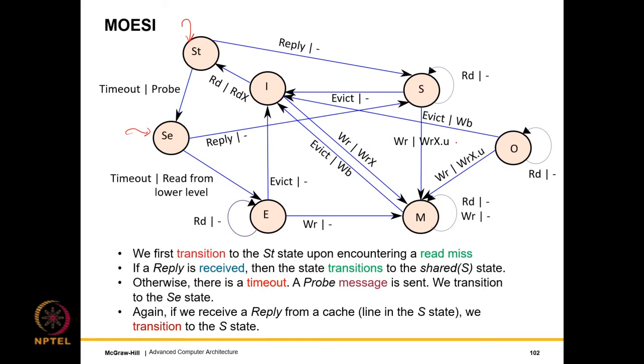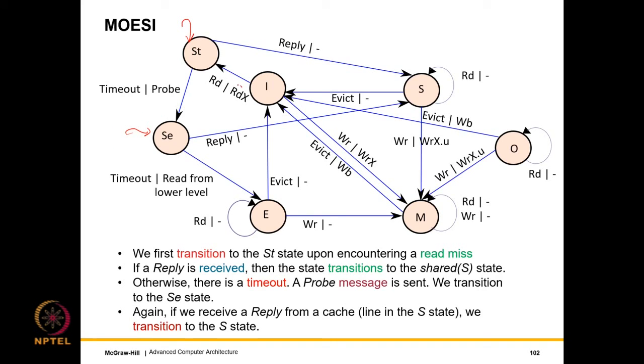And if there is an owner, then the owner supplies the data. If there are no owners, then either one of the caches supplies the data or we read from the lower level. That really doesn't matter, because since writes are often off the critical path, we can afford to read from the lower level as well. That's not that serious a thing. So that can be done. But what we are more concerned about is reads.